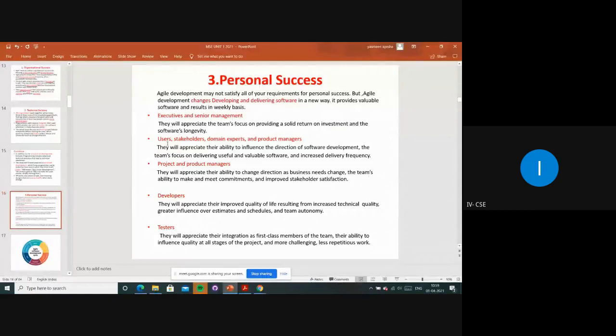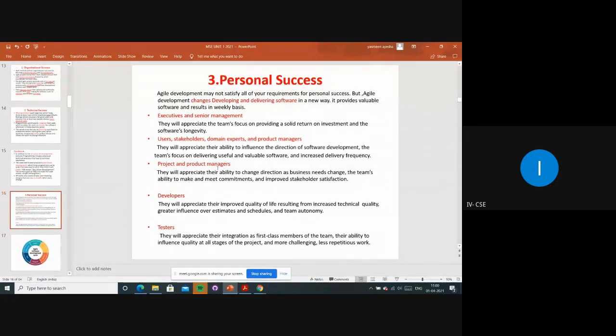In that case. And next success will be users, okay. If that product is released perfectly, then users will appreciate and utilize that, right? Users, stakeholders, domain experts and product managers, they will appreciate their ability to influence the direction of software development, and the team's focus on delivering useful and valuable software, right? And increased delivery frequency, right?